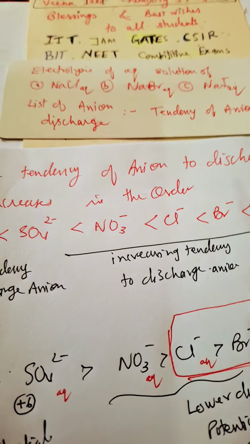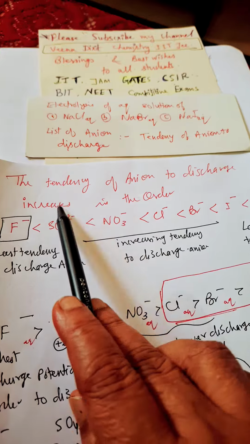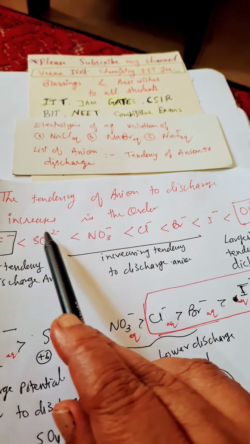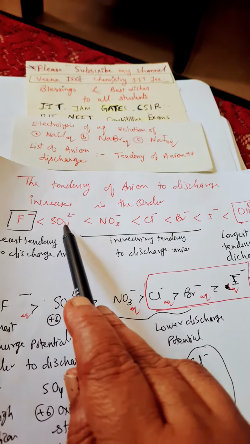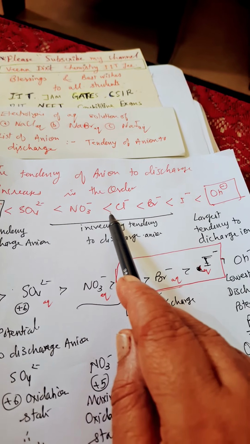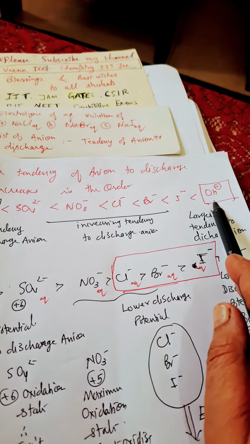See here the tendency, or write down this order. Tendency of anions to discharge increases in the order: F negative as fluoride ion, sulfate ion, nitrate ion, chloride ion, bromide ion, iodide ion, and OH negative ion.